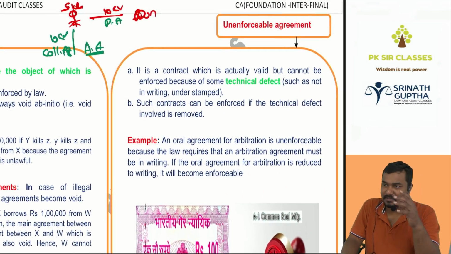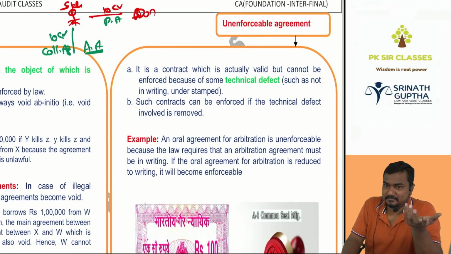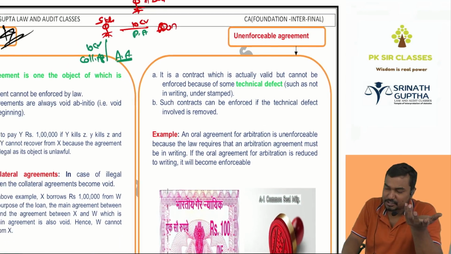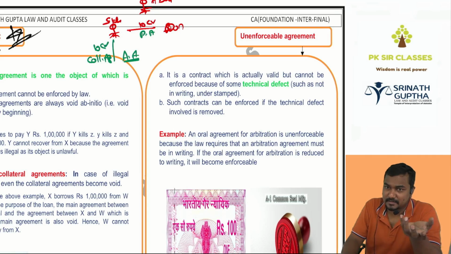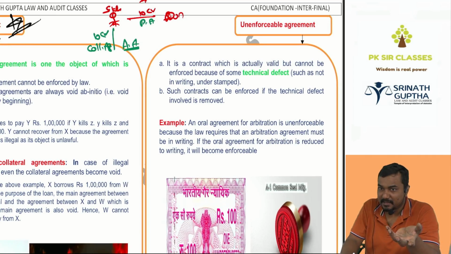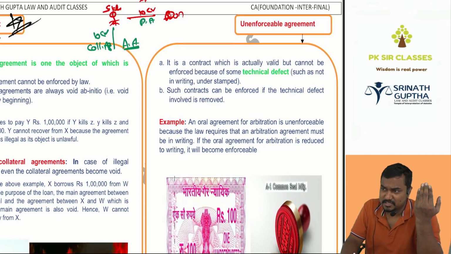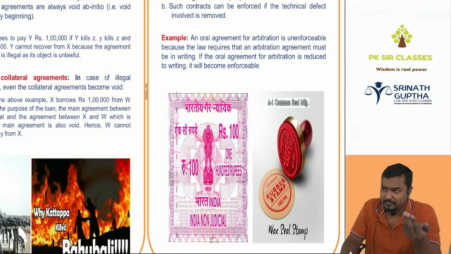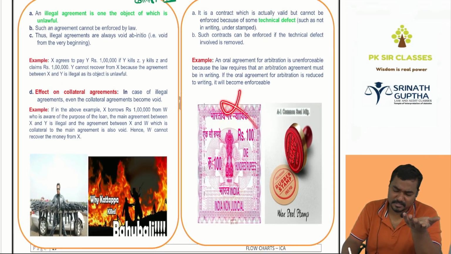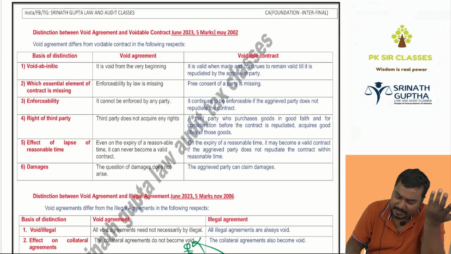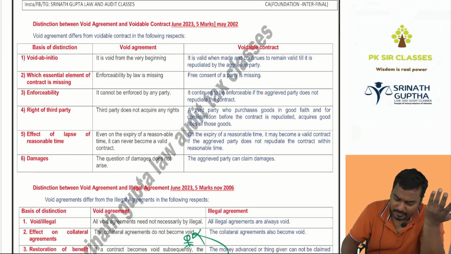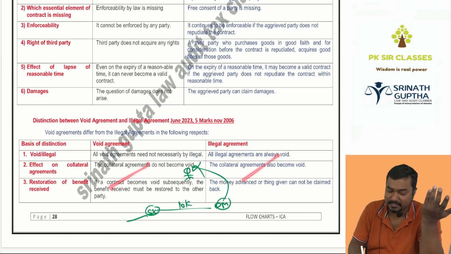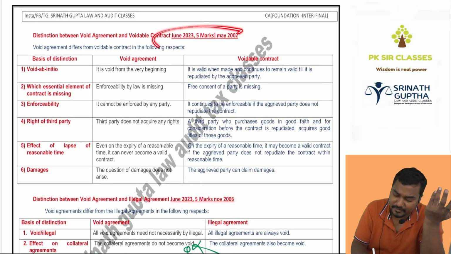Unenforceable agreements lack technical defects or legal formalities like registration, signatures, witness. It is nothing but the tenth heading in the essentials of section 10, which lacks legal formalities. Once legal formalities are fulfilled, they become enforceable. Not that important from exam point of view. They ask void agreements versus voidable agreements, and void agreements versus illegal agreements also. See beta, these differences are coming in the exam.